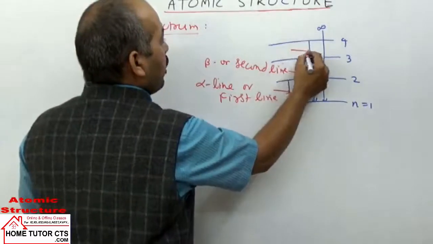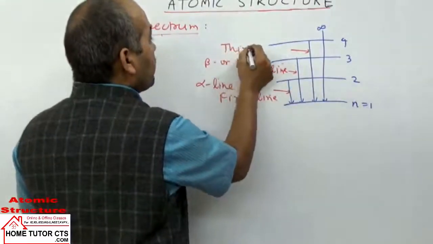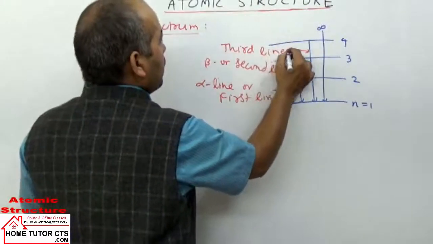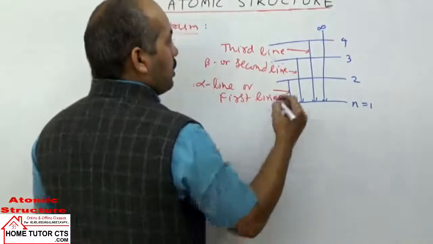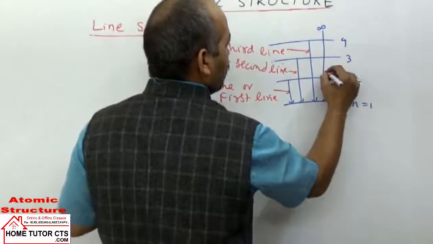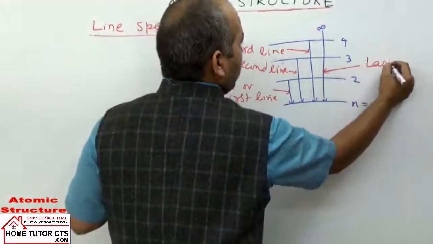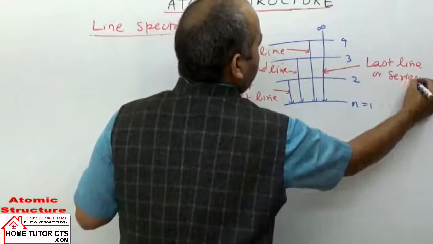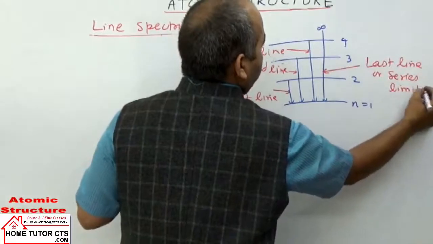It is called gamma line or third line. Gamma in the question is not used commonly; you can use the word third line here. The last line is called the series limit line.